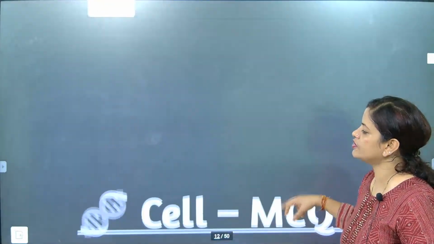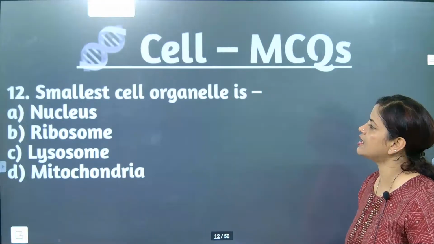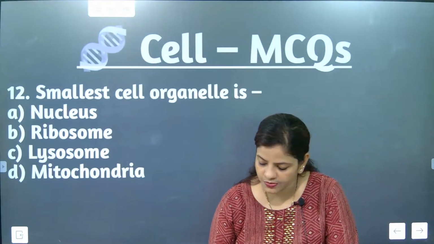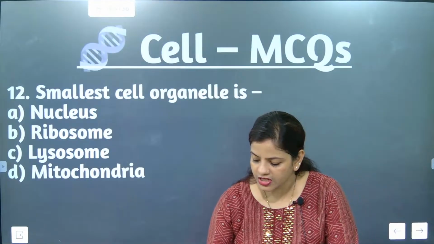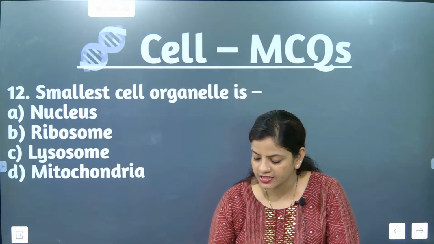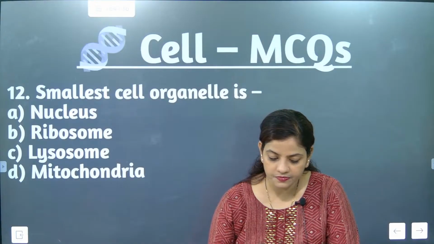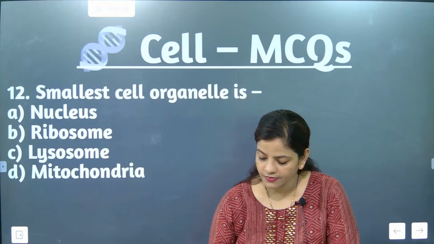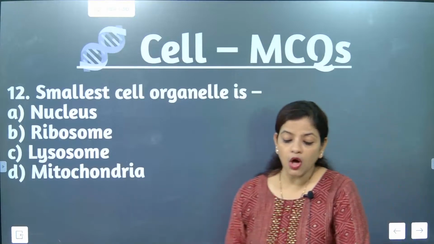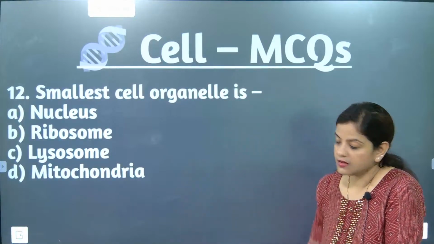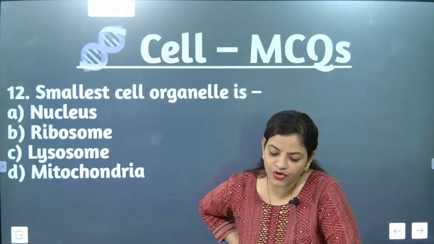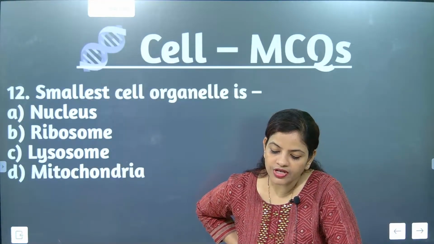Now we are going to go for the next question. Smallest cell organelle is? Which one is the smallest cell organelle? Come on, say the answer. Okay, the first answer I have got from Arunisha.